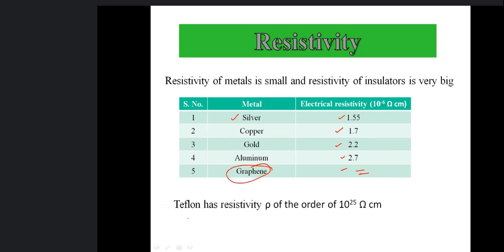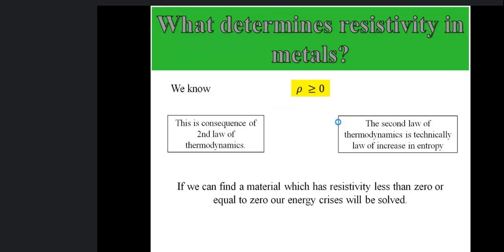Graphene is very low. When we talk about low dimensions, then we can talk about graphene. If you understand, it is carbon, but it is a single atom thick layer of carbon. That is graphene. We have not written it because it depends on a number of factors, so I can write exactly what the resistivity is for this. Teflon has very high resistivity, 10 raised to the power 25 ohm centimeter, just to compare.